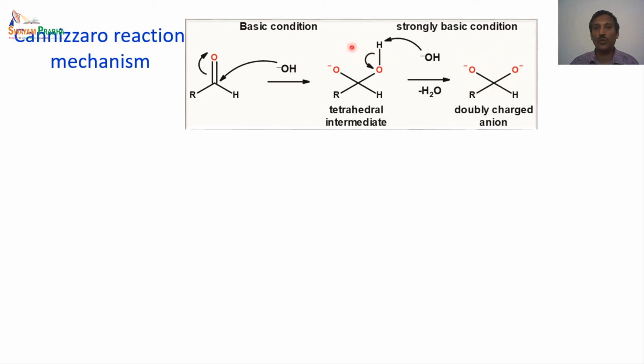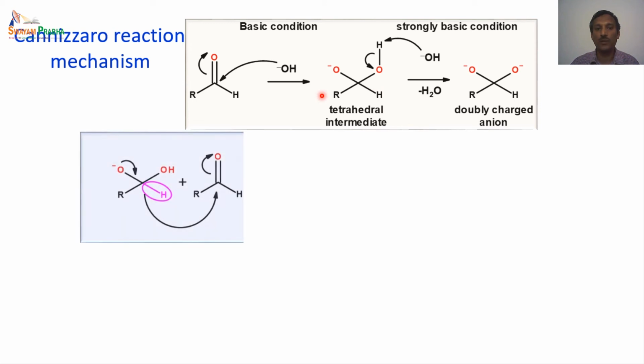So there are two intermediates involved in this reaction. One is a tetrahedral intermediate having one negative charge, a singly charged anion, and the other is a doubly charged anion. These two species exist in strongly basic conditions. Under normal basic conditions, this intermediate is the main species formed.